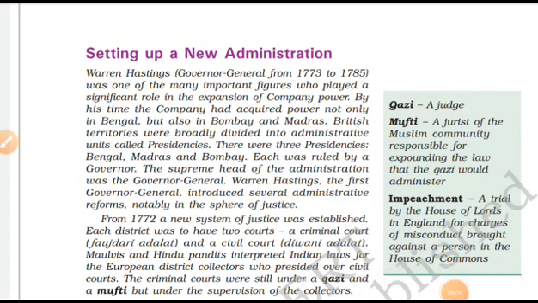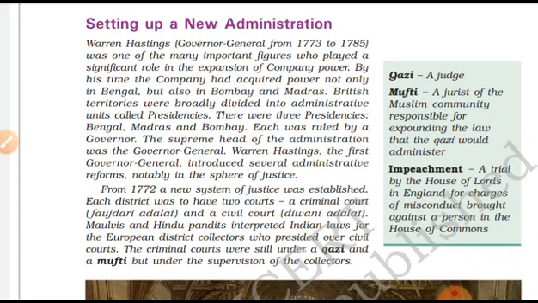Then comes the setting up of the new administration. Warren Hastings, Governor General from 1773 to 1785, was one of the many important figures who played a significant role in the expansion of company power. By his time, the company had acquired power not only in Bengal but also in Bombay and Madras.